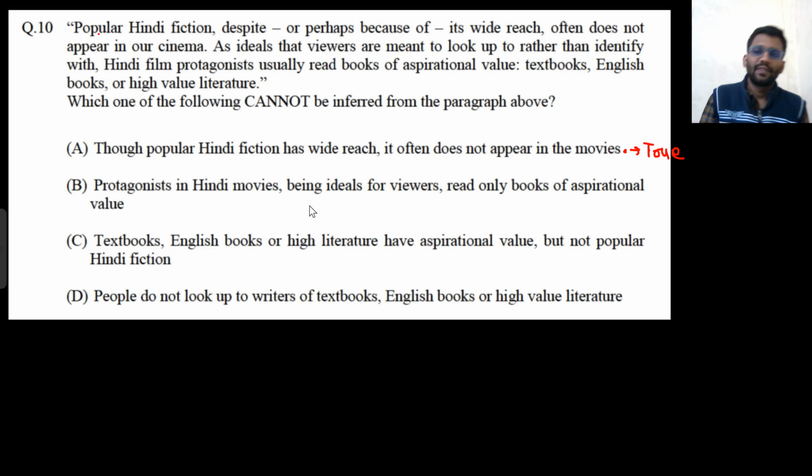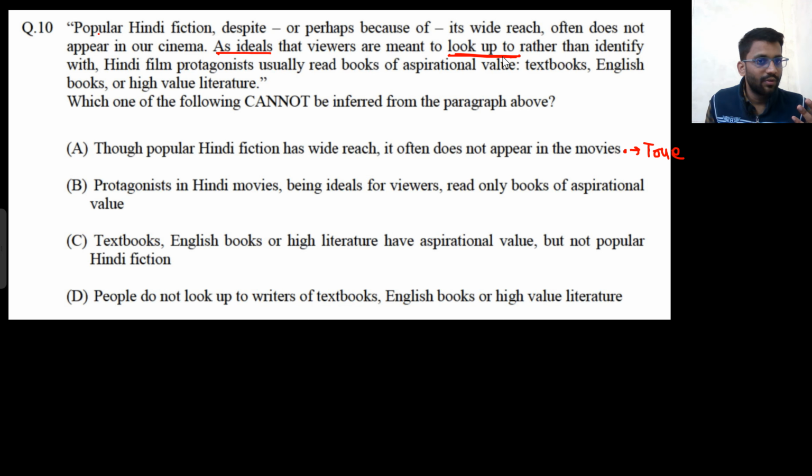Now the second statement is that protagonists in Hindi movies, being ideals for viewers, read only books of aspirational values. So let's read this line: as ideals that viewers are meant to look up to. Do you know the meaning of look up to? I look up to Virat Kohli. That means I want to be someone like Virat Kohli.